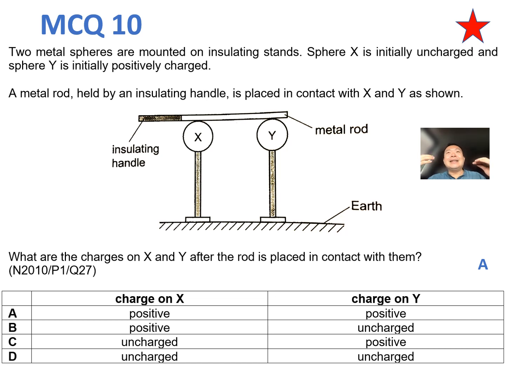So with this idea, we can then reason that no matter how many electrons we shift over to Y, it will never be neutral. So in the end, both the objects X and Y will become positively charged. Now sphere Y will become less positively charged than before because it has received some electrons from sphere X, not enough to completely neutralize Y, but that's why it remains positively charged, but not as much as before.